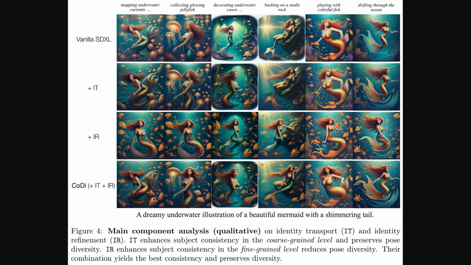And this set of images really brings that component analysis to life. At the top, you have the baseline model, which creates a completely different mermaid for each scene. Then, adding just identity transport, you can see the mermaid is much more consistent, and the poses are still nice and varied. But with only identity refinement, the poses become very repetitive, even though the mermaid's look is locked in. Finally, the last row shows the full CoDi model, a consistent subject and truly diverse poses. It's a perfect visual confirmation of what the numbers told us.